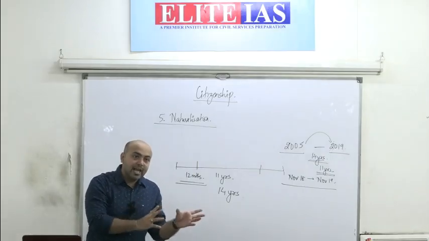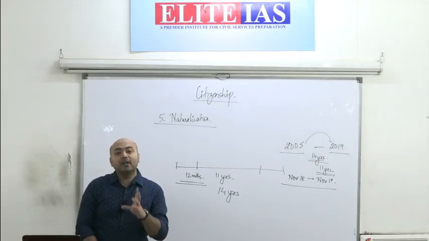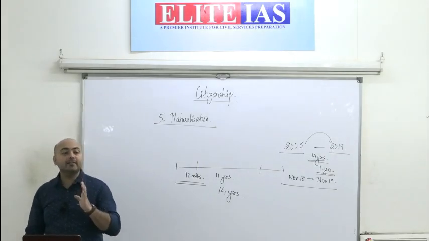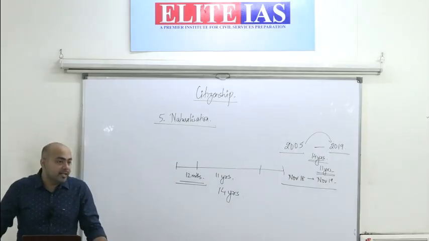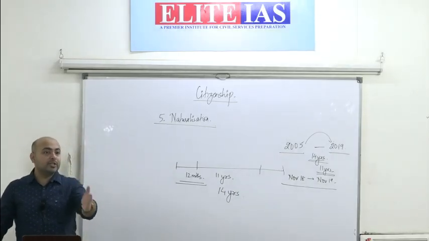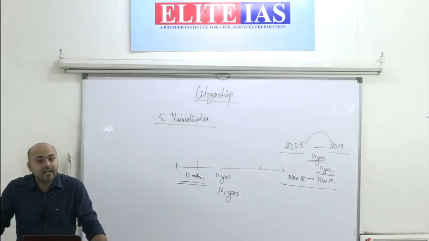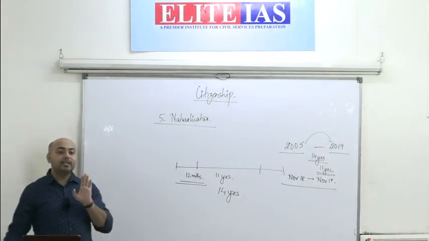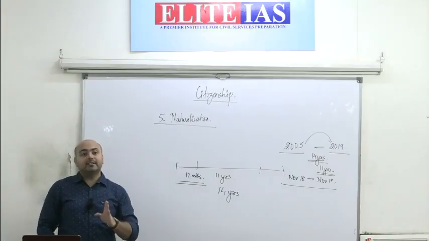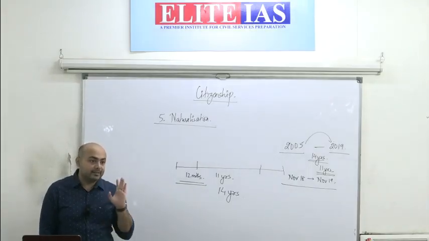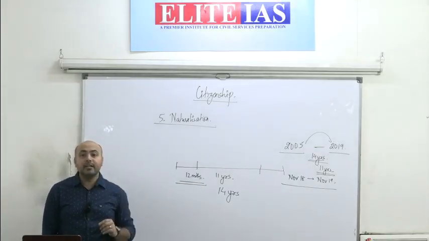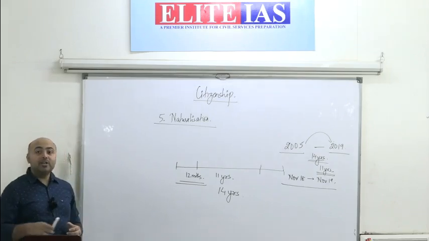So law of soil and law of blood. These two are the basic ideas on which citizenship is granted in India. Whether you look at the Constitution of India or the Indian Citizenship Act, both of them provide citizenship in this way. Clear? Next, we come to termination of citizenship.